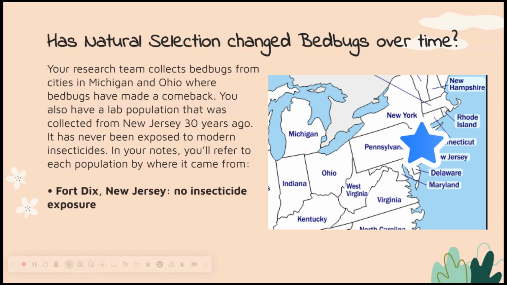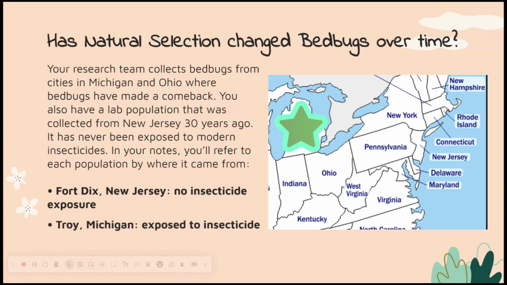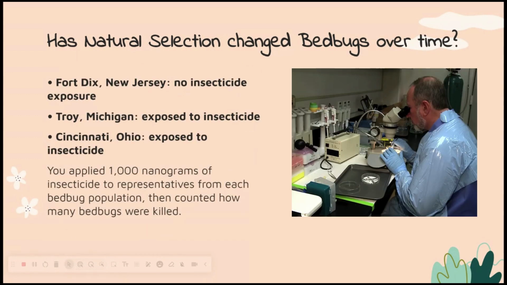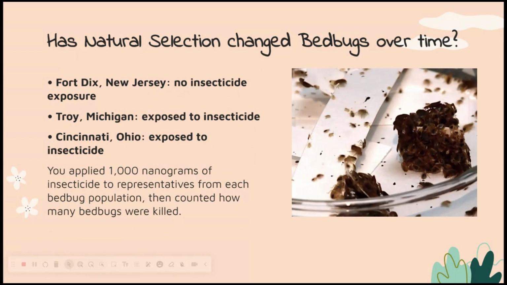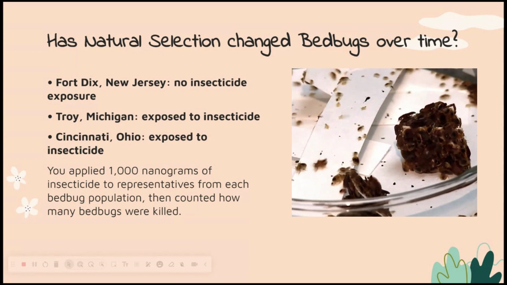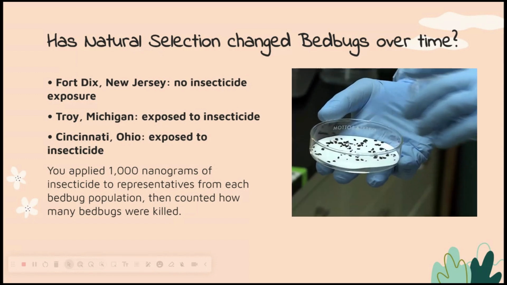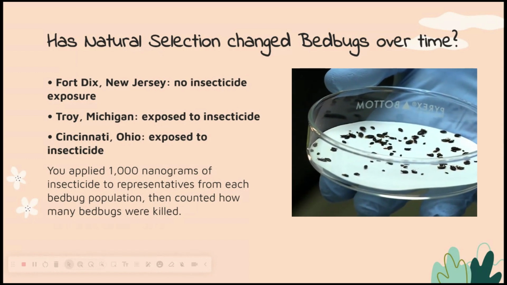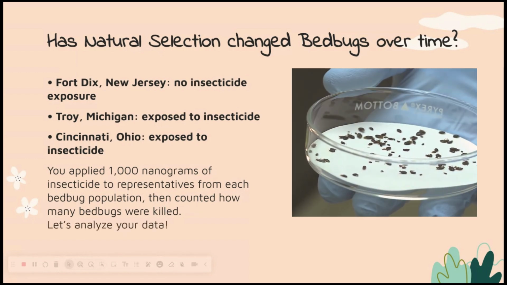Fort Dix, New Jersey, no insecticide exposure. Troy, Michigan, exposed to insecticide. And Cincinnati, Ohio, exposed to insecticide. You applied 1,000 nanograms of insecticide to representatives from each bedbug population, then counted how many bedbugs were killed. Let's analyze your data.